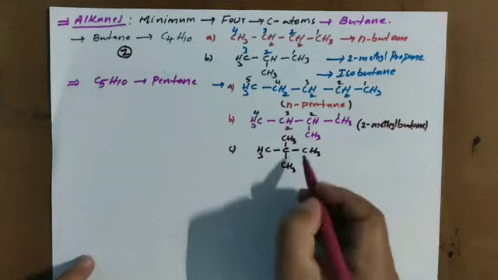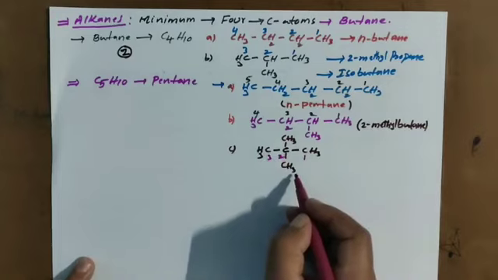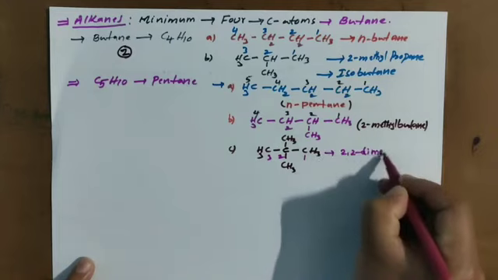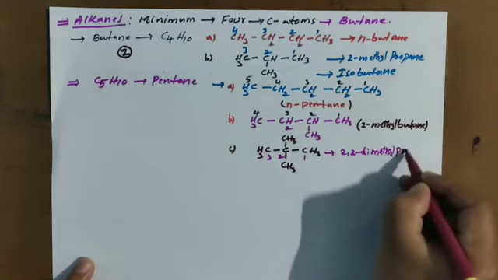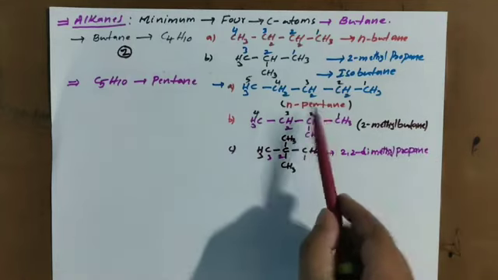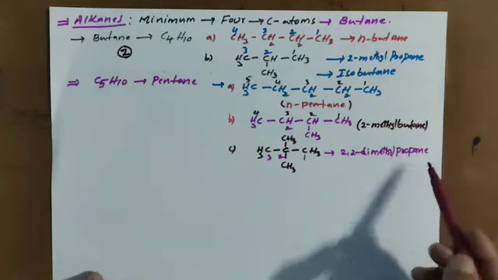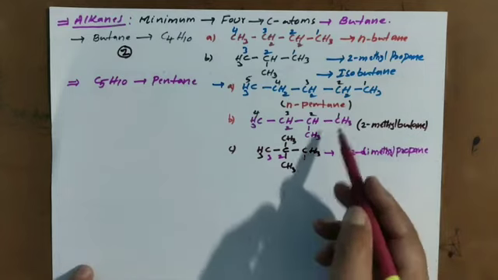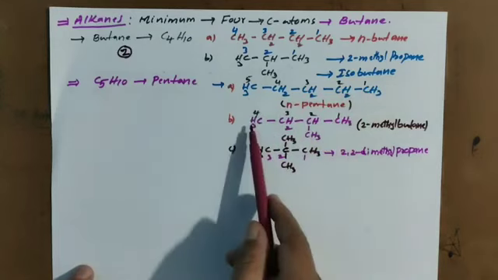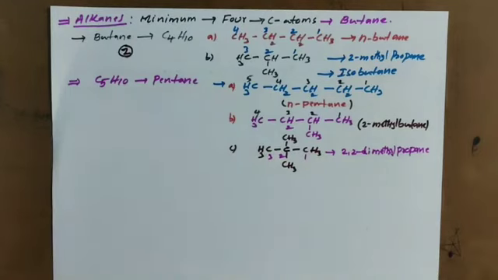So 2,2-dimethyl propane. Pentane we can write as N-pentane, 2-methyl butane, 2,2-dimethyl propane. So total how many we got? 3. Here 5 carbon chain, here 4 carbon chain, here 3 carbon chain. So these 3 are chain isomers.